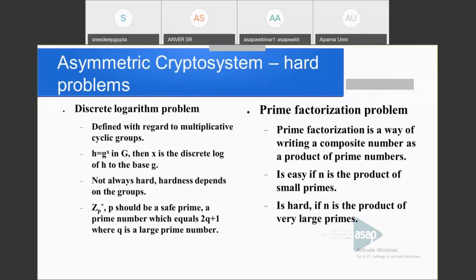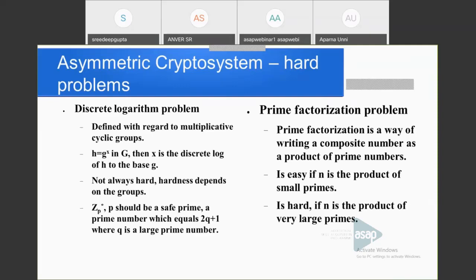We know Zp star means the reduced residue mod p system, where p is a prime. Then who all belongs to Zp star? Zp star contains 1 to p minus 1. All elements from 1 to p minus 1 belong to the reduced residue mod p system, because p is prime, and all elements less than p are relatively prime to p.